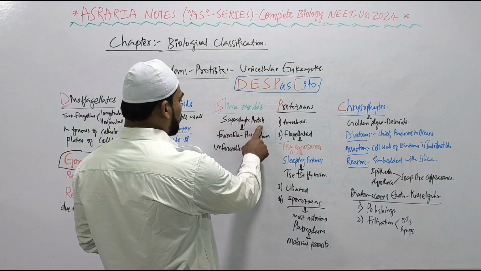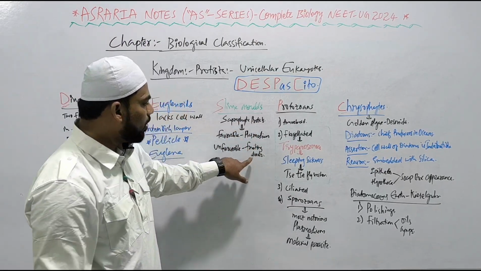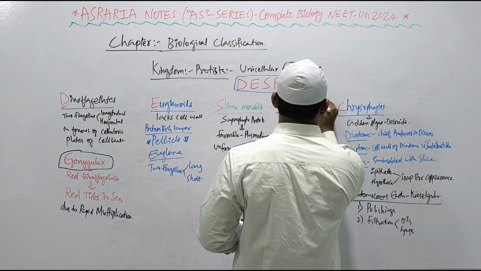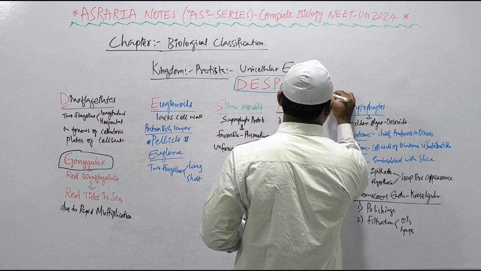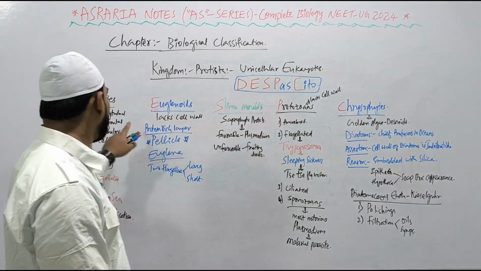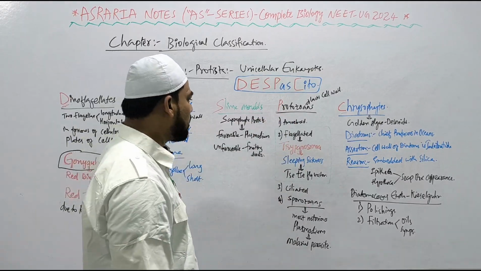Slime molds are the saprophytic protists. In favorable conditions, they form plasmodium, and during unfavorable conditions, they form fruiting bodies from the plasmodium. Protozoans also lack a cell wall. So cell walls are absent in Mycoplasma, in euglenoids, in protozoans, as well as in Animalia, animal cells, right?